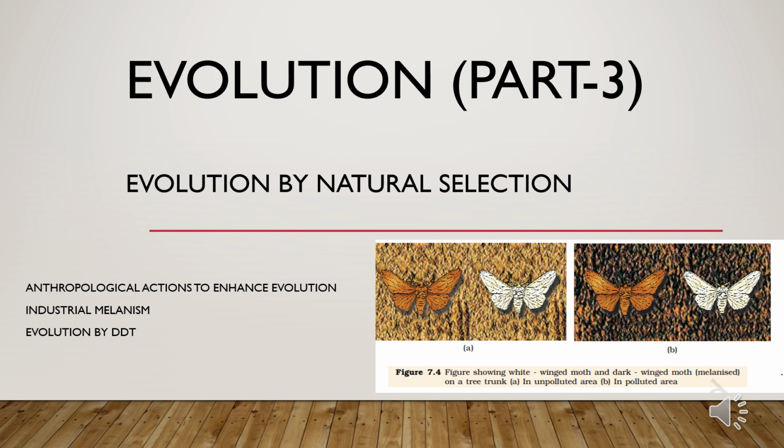Soon the resistance-providing genes become widespread and the entire bacterial population becomes resistant. So these are the anthropogenic actions by which any organism, bacteria or moths, become resistant to prevailing antibiotics or DDT, etc.